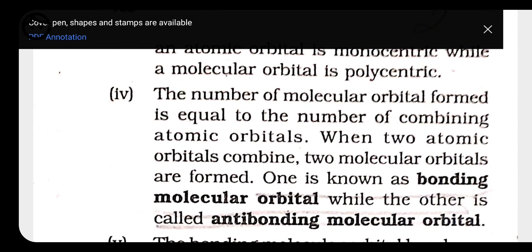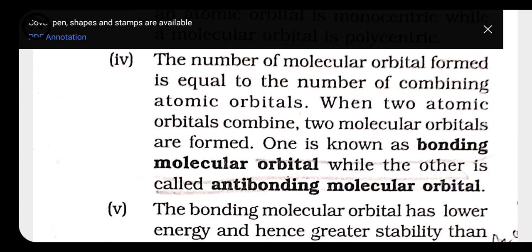Next, the number of molecular orbitals formed is equal to the number of combining orbitals. When two atomic orbitals combine, two molecular orbitals are formed. One is known as the bonding molecular orbital and the other is known as the anti-bonding molecular orbital. Whenever two atomic orbitals combine, they form two new orbitals called molecular orbitals. One is the bonding molecular orbital and the other is the anti-bonding